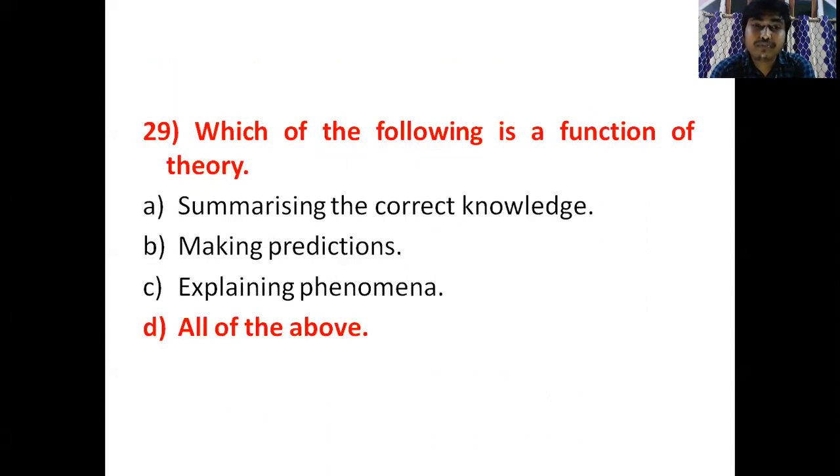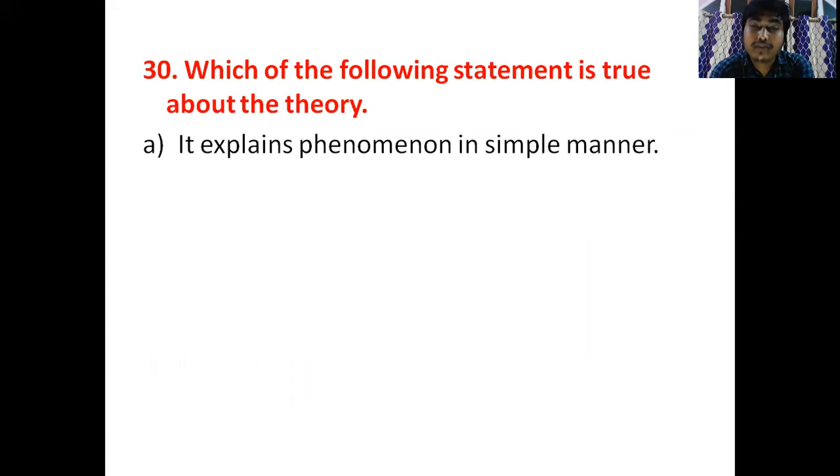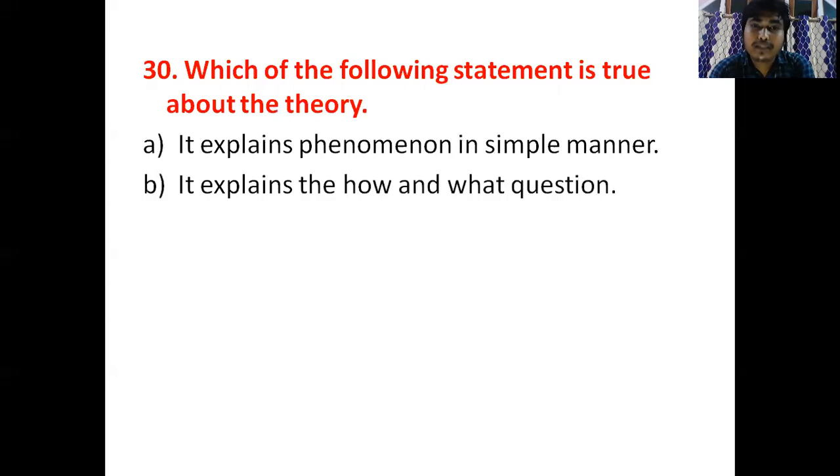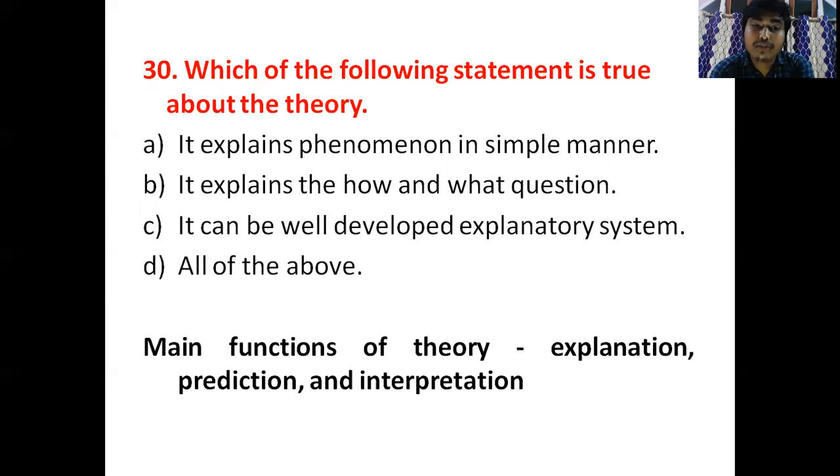Okay, so see, the last question is: which of the following statements is not true about theory? Here, it explains phenomenon in a simple manner. Yes, this is correct, so this is true. It explains the how and what questions. This is also correct, and it can be a well developed explanatory system. Yes, this is also correct. So our correct answer will be option number D, all of the above, because the main function of theory is explanation, prediction, and interpretation. So option D will be the correct answer.